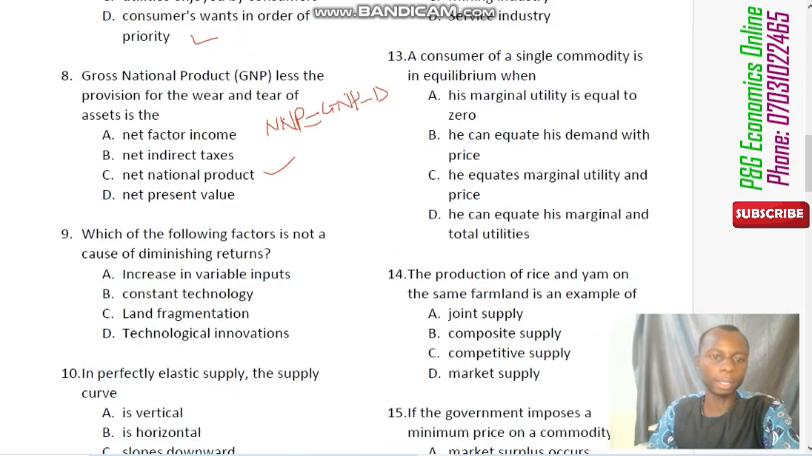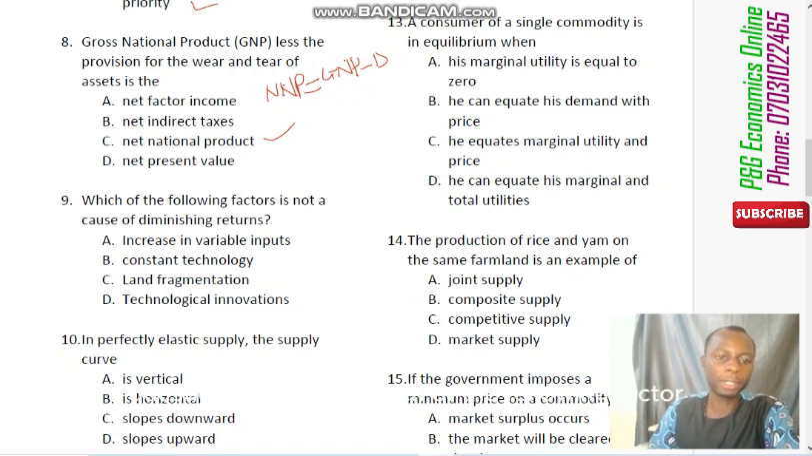Now, question number 9 says, which of the following factors is not a cause of diminishing returns.